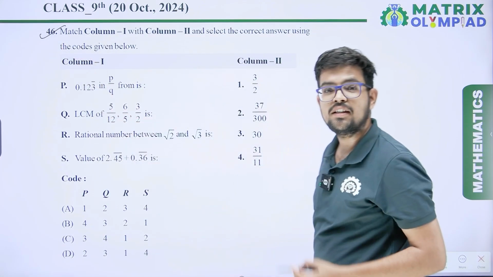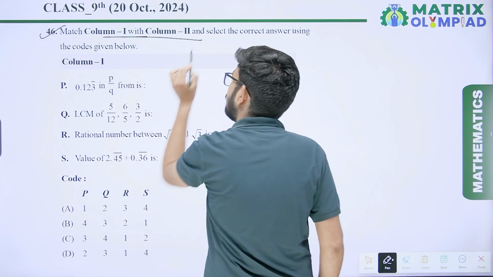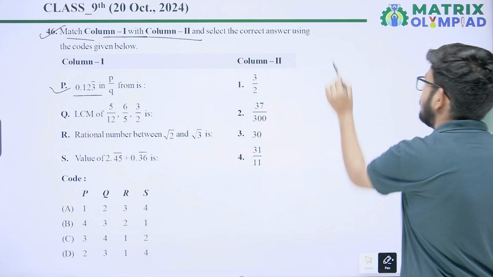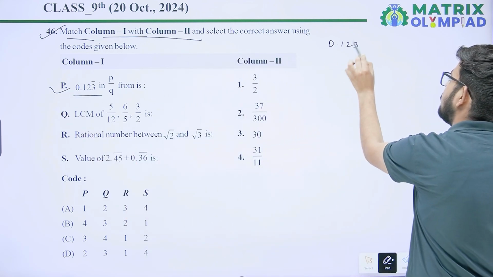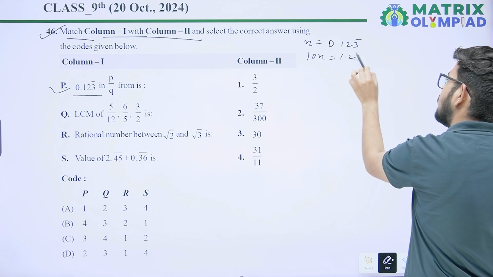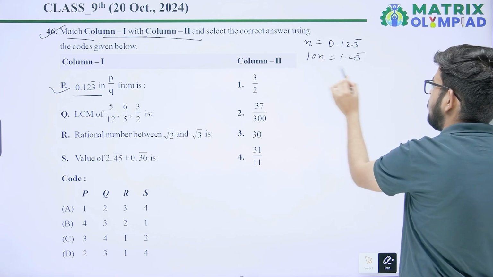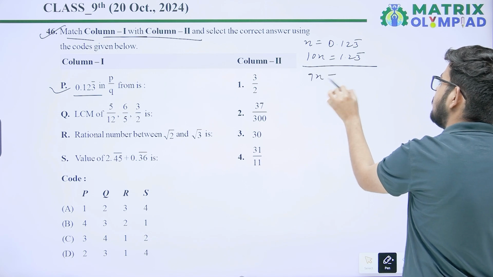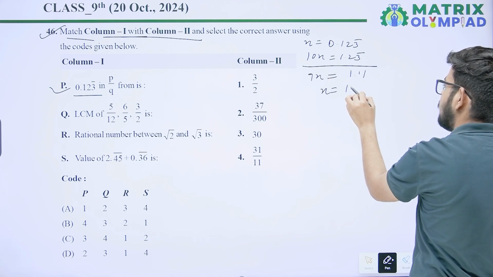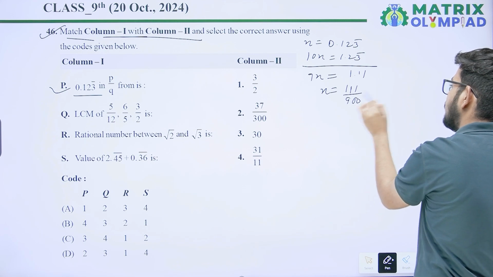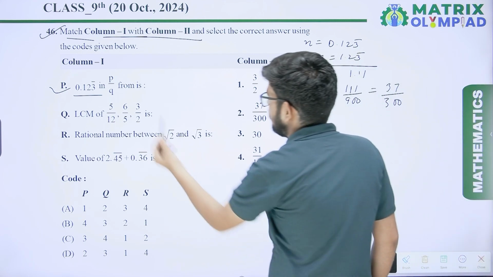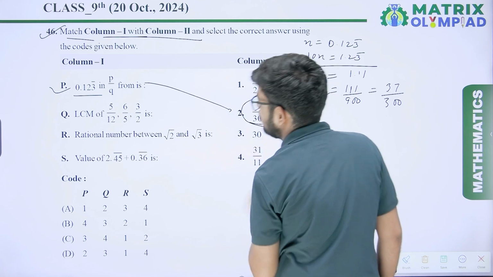Question number 46. Column first and column second, we have to match. P, 0.123 bar. So 0.123 bar, just assume equal to x. So 10x equal to 1.23 bar. When you subtract x from 10x, you will get 9x. On the right hand side you will get 1.11. After simplification you will get 111 upon 900, that is 37 upon 300. So P's correct answer is 2, 37 upon 300.